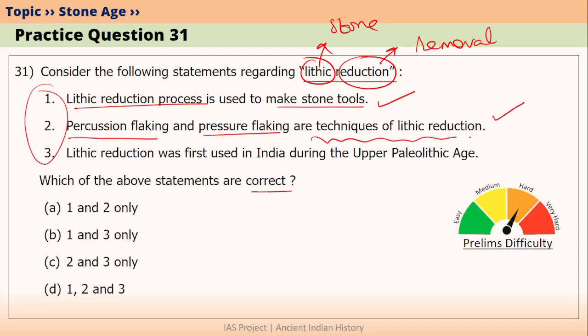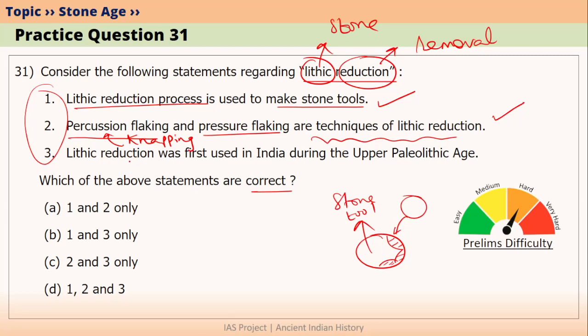The second statement is, percussion flaking and pressure flaking are techniques of lithic reduction. This is also correct. We have understood this in our lecture video. We have talked about knapping in our lecture, which is basically a type of percussion flaking. Knapping is the process where we take 2 stones and we hit one stone to other, thereby removing chips so that this can be made into a stone tool.